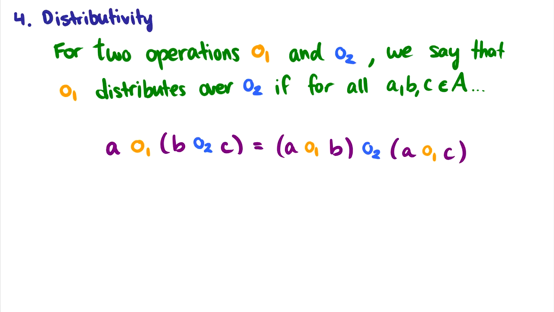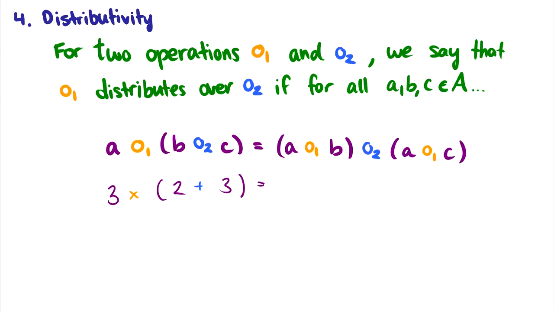So the fourth one is distributivity, but this requires 2 operations. So we can say for 2 operations, circle 1 and circle 2, we say that operation 1 distributes over operation 2 if for every A, B, C, if we do A operation 1 (B operation 2 C), we get (A operation 1 B) operation 2 (A operation 1 C). And this is a bunch of garbled nonsense if I just show you these operations, so let's give you a nice concrete example. So let's say I have 3, and I want to multiply that by 2 plus 3.